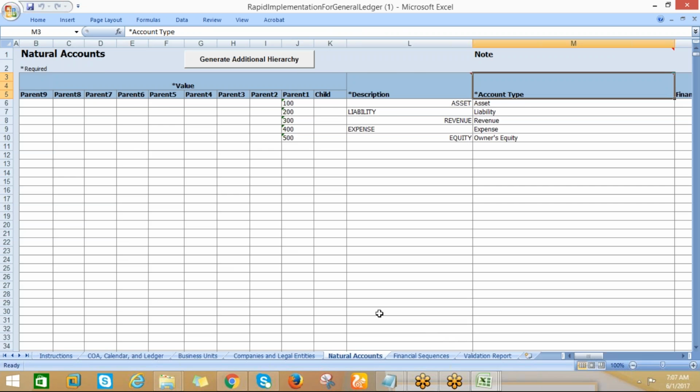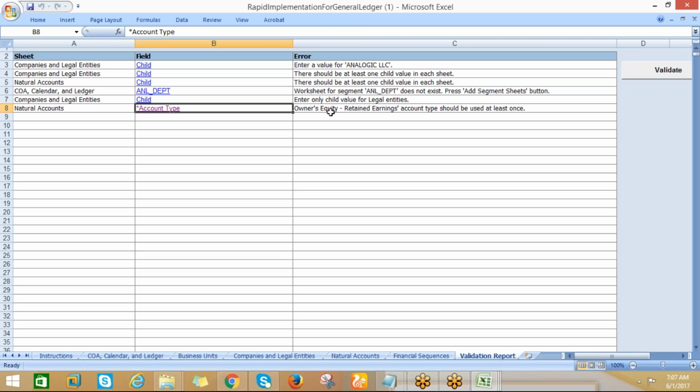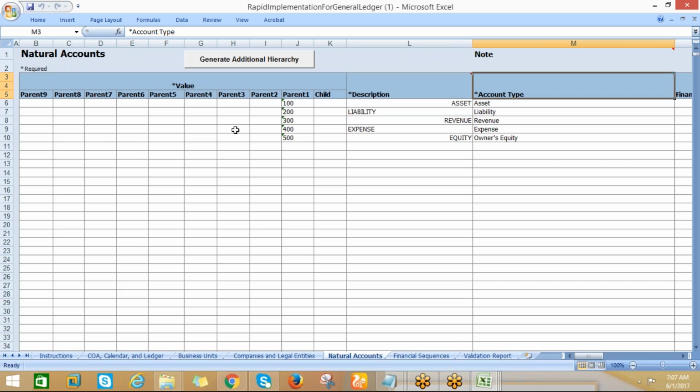So if you go for natural account, what it is saying in the validation report is: owner's equity retained account type should be used at least once. Owner's equity retained account should be used at least once. Okay.